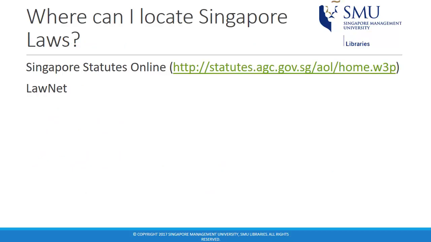So where can I locate Singapore laws? You have two options. You can either search for them on LawNet, the main legal database for Singapore, or you can search for them on Singapore Statutes Online, which is hosted on the Attorney General's website. While both are more or less the same and search in the same manner, it should be noted that Singapore Statutes Online is freely available to the public, whereas LawNet requires a subscription. For the purpose of this video, we shall be using Singapore Statutes Online.